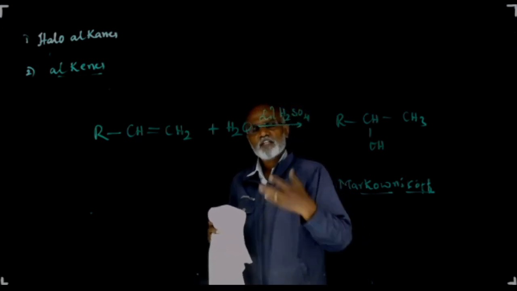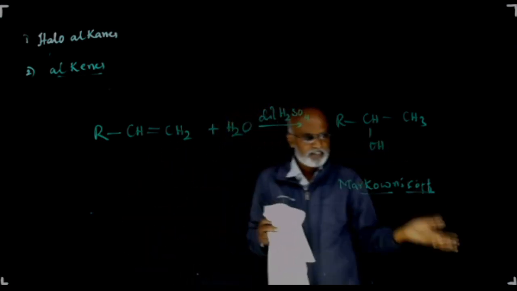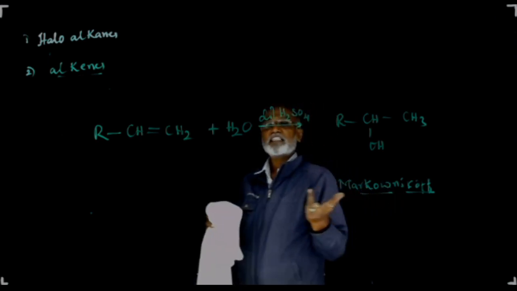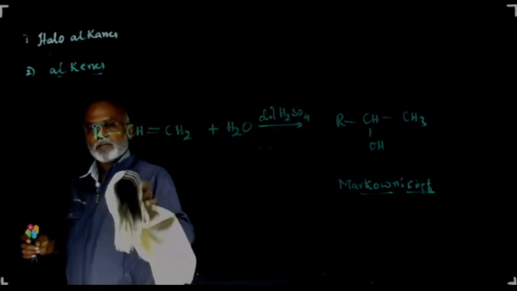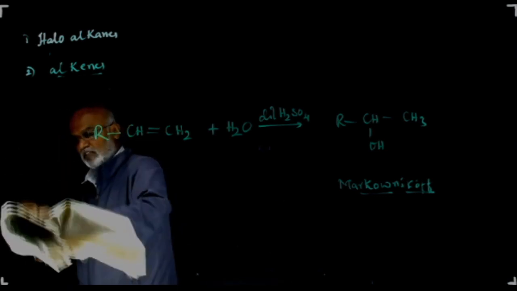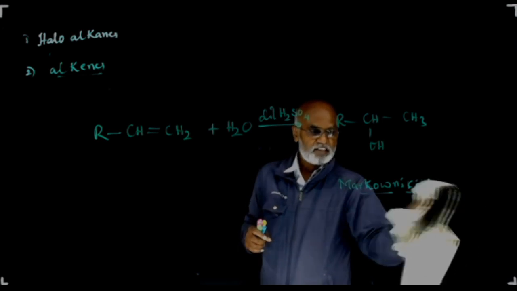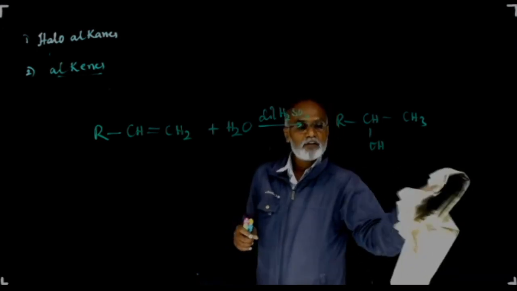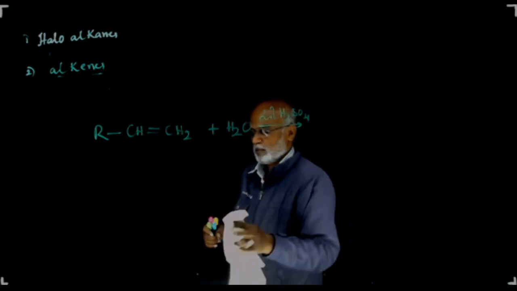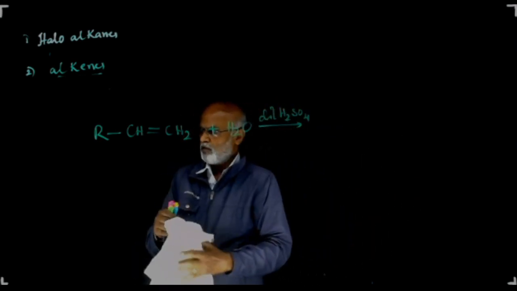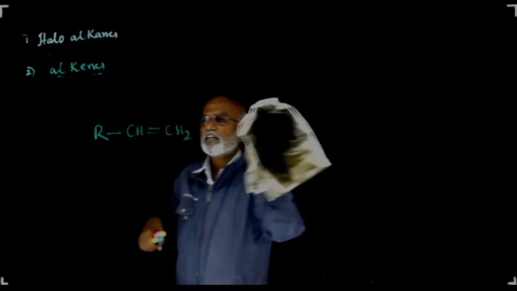The study of step by step sequence of reactions through which the reactants are converted into product is called the mechanism of the reaction. Many organic reactions are complex reactions in which the reactants are converted into product in more than one step. When the reaction takes place in more than one step, then we need to study the mechanism. The mechanism is nothing but the study of step by step sequence of reactions through which the reactants are converted into product.